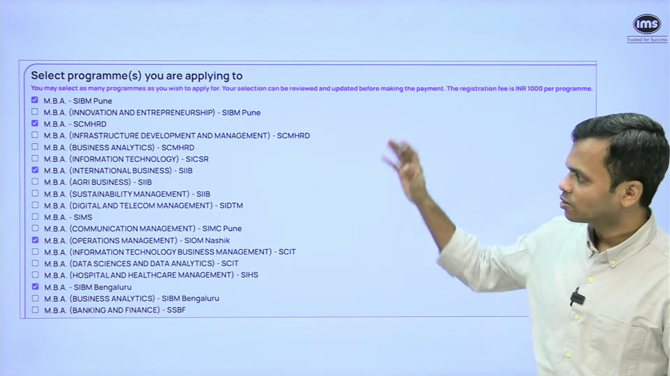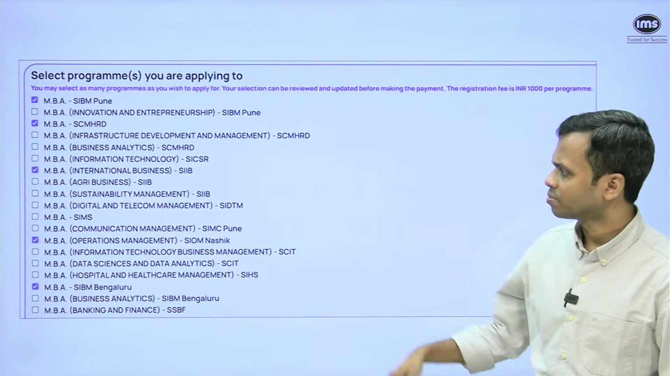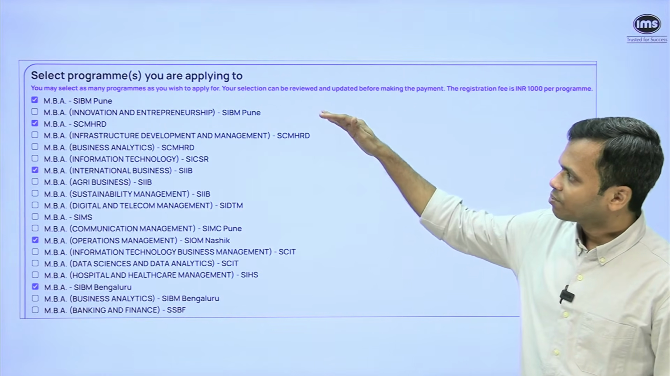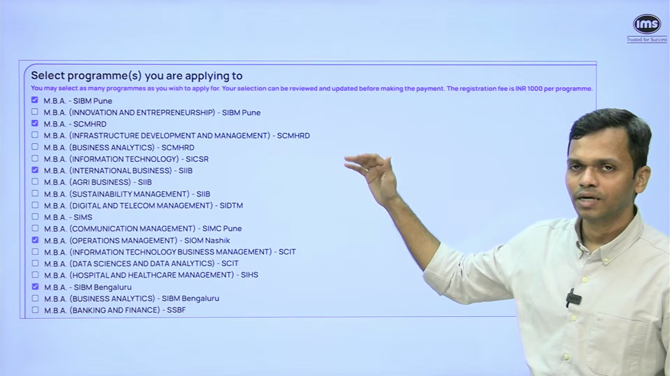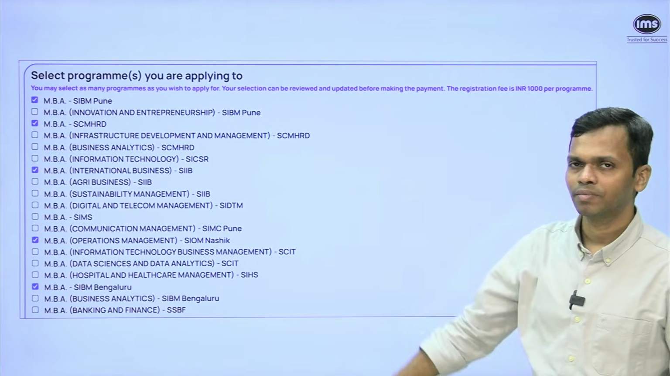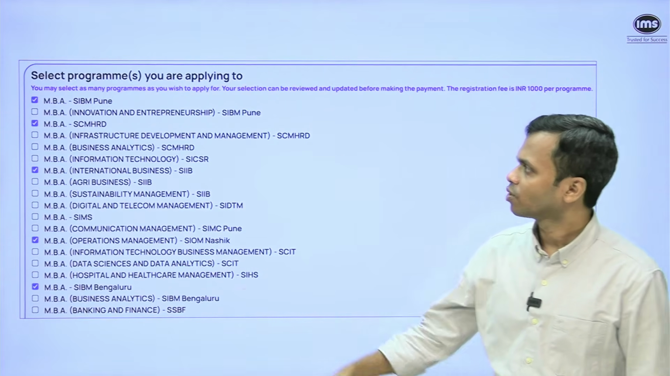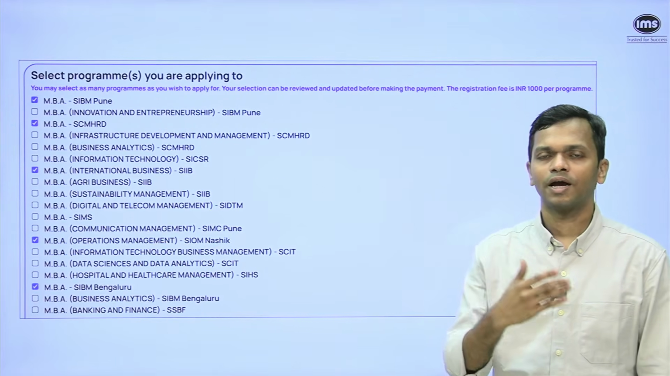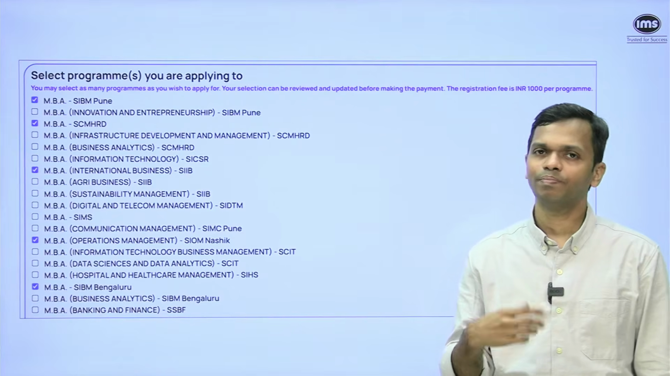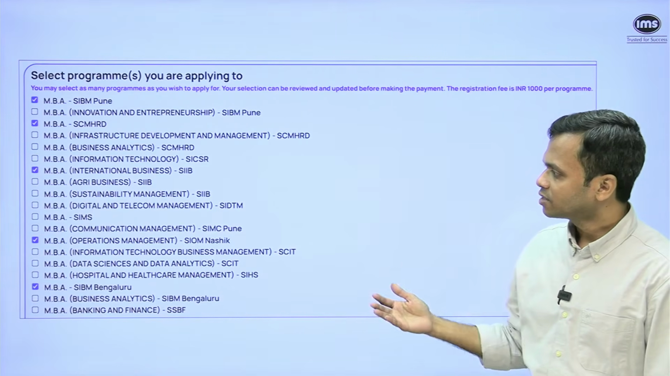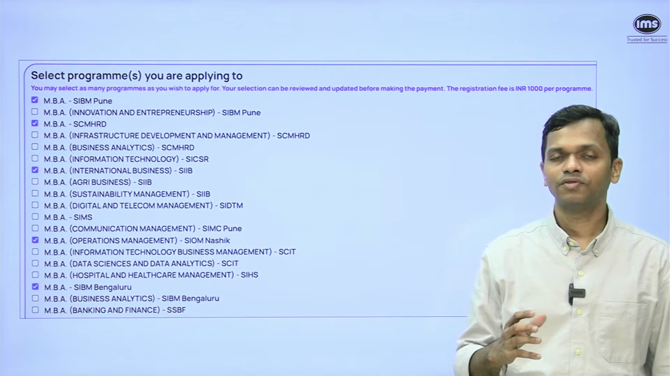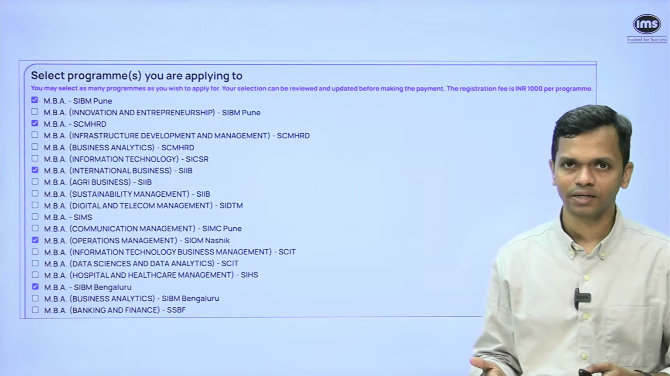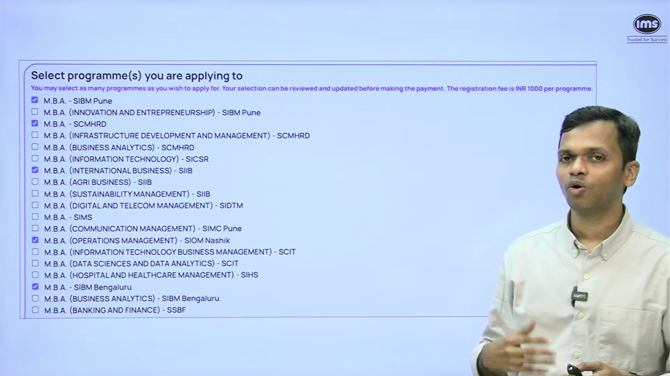So here I can see all the programs. There will be 25, 30 odd programs that are out there. So you have MBA SIBM Pune, MBA INE at SIBM Pune, MBA SIMHRD, and so on. So let's say I want to apply for whatever 5 programs. I'm going to select them, and on the next screen it will ask me to pay for those programs. At the same time, it will also show me if there are any eligibility conflicts. So if I'm not eligible for something, it will highlight that, and it will also ask some follow-up questions.